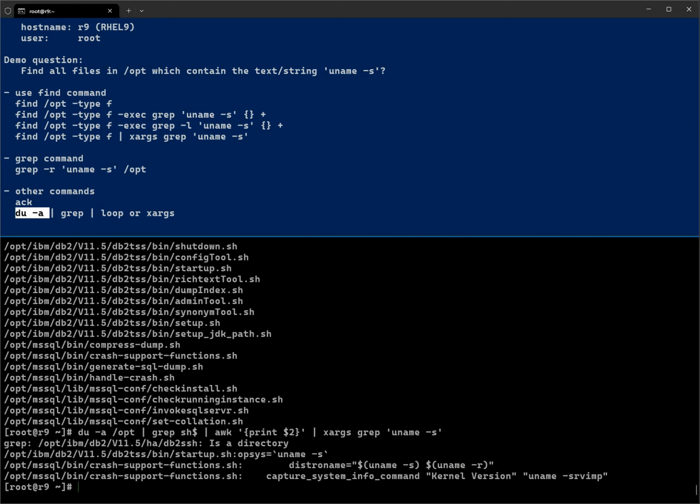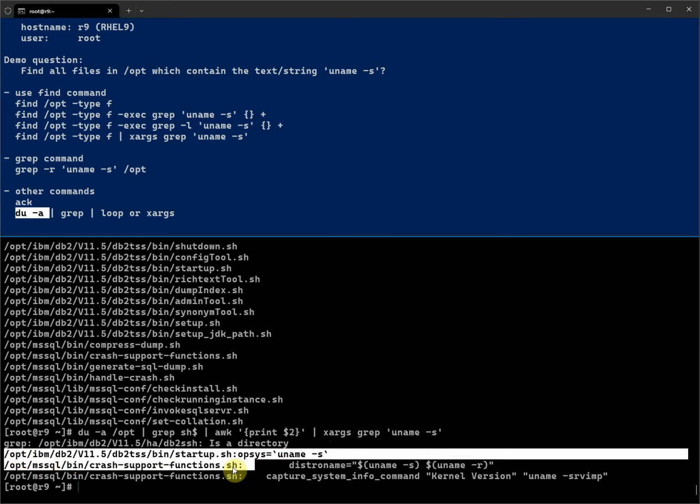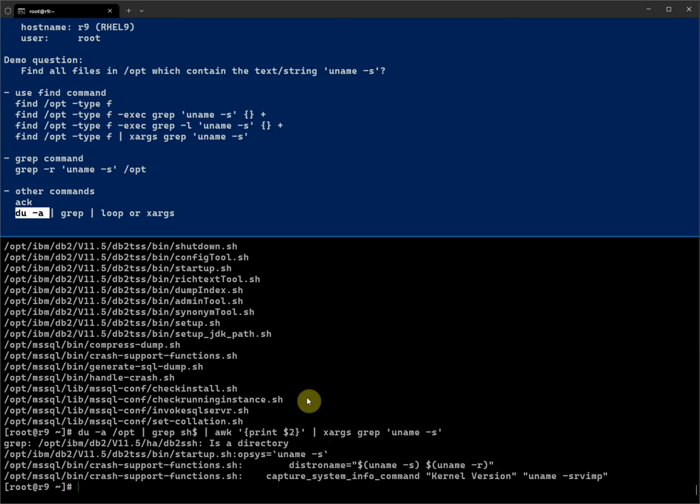You can see which files contain this. So there is flexibility: as long as we know the find command, using either the exec syntax or xargs, we can do lots of things.